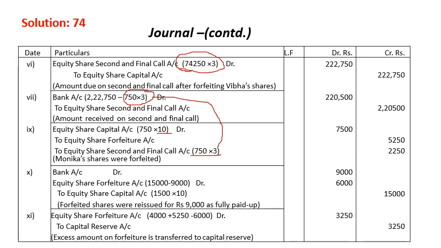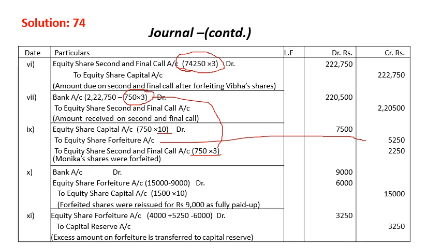That's the second and final call money, and the balance money is going to the share forfeiture account. The balance money is 7,500 minus 2,250. That will be our balance money of share forfeiture account.